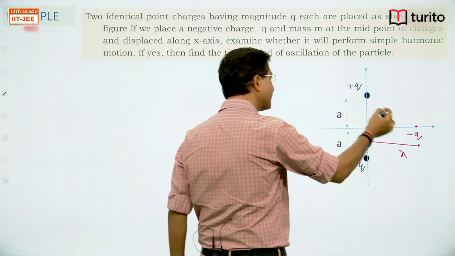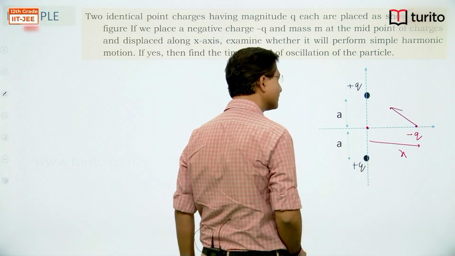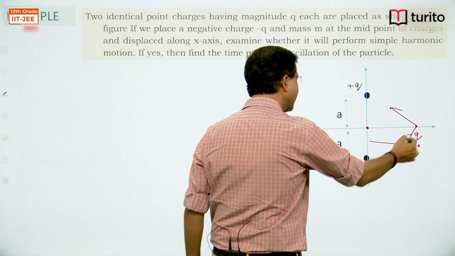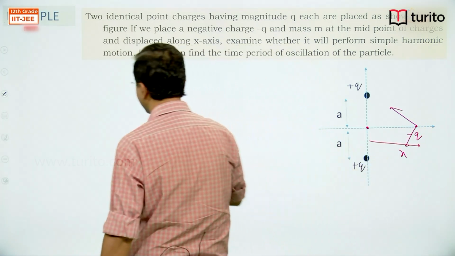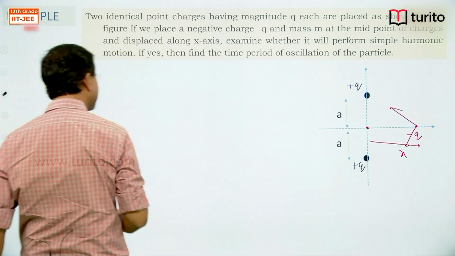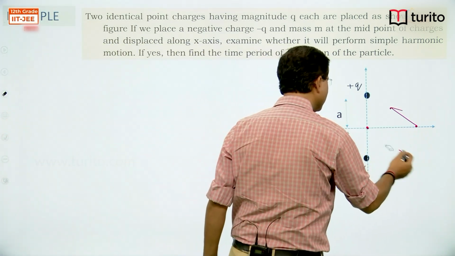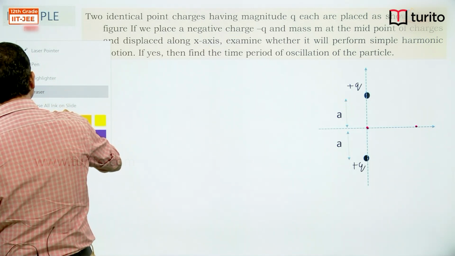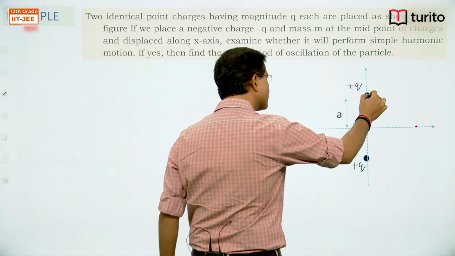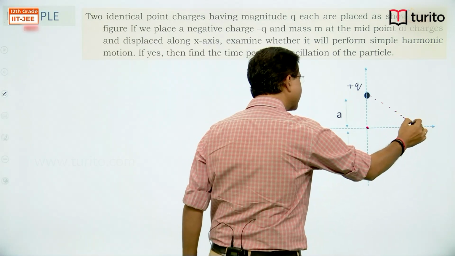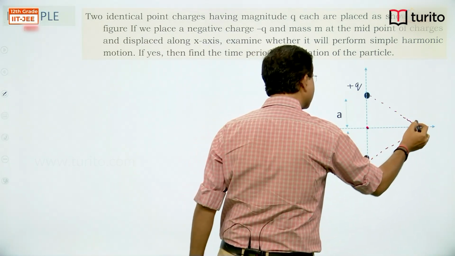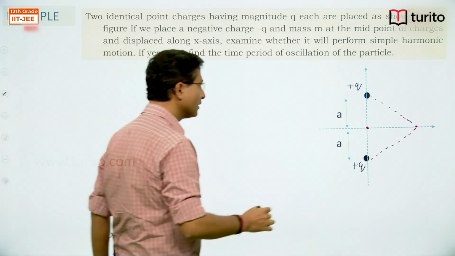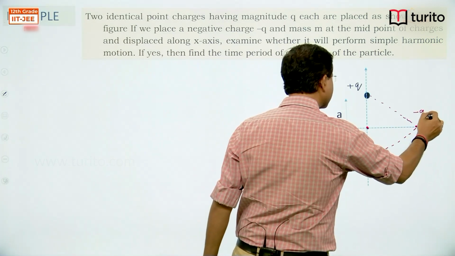So due to this positive charge, this will experience force in this direction, and due to this positive charge, this negative charge will experience force in this direction along the line joining. So let's first draw the line joining, then the diagram will be clearer. This is the line joining, right, and here we have got this minus q charge.